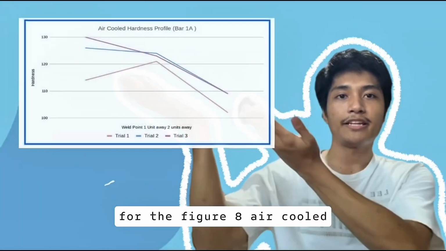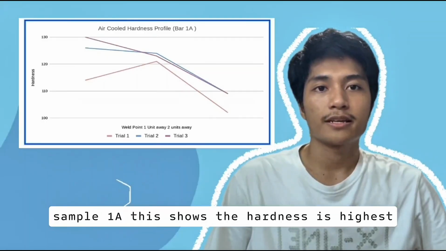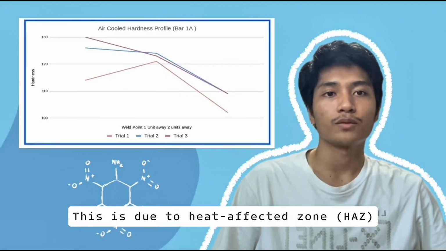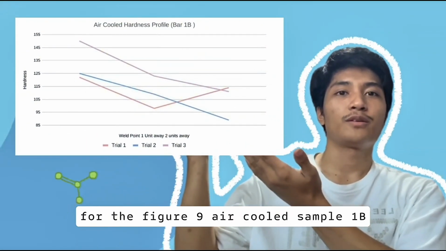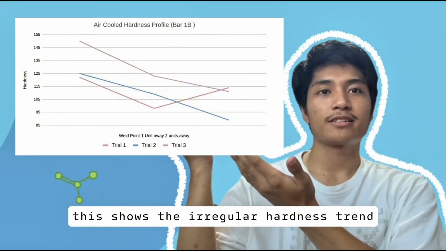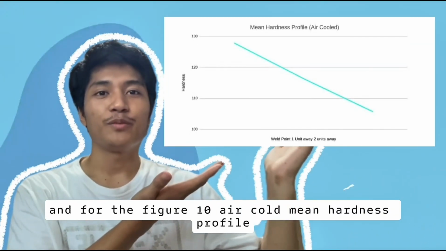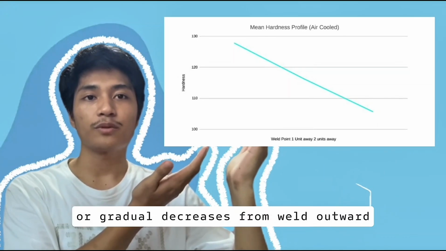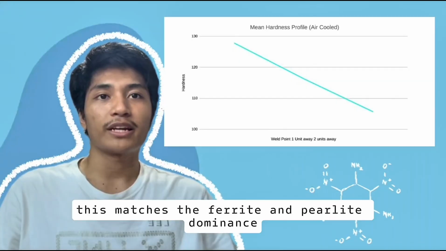For figure 8, air-cooled sample 1A, this shows the hardness is highest at the weld then decreases outward. This is due to the heat-affected zone, or HAZ. For figure 9, air-cooled sample 1B, this shows an irregular hardness trend due to non-uniform cooling and microstructure. And for figure 10, the air-cooled mean hardness profile, this shows the general trend of gradual decrease from the weld outward. This matches the ferrite and pearlite dominance.